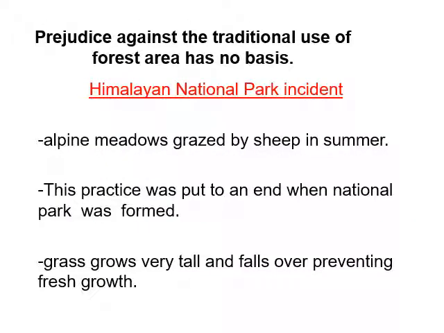Prejudice against the traditional use of forest areas has no basis. One example is the Himalayan National Park incident. Alpine meadows were grazed by sheep in summer. This practice was put to an end when the National Park was formed, and this led to grass growing very tall and falling over, preventing fresh growth.